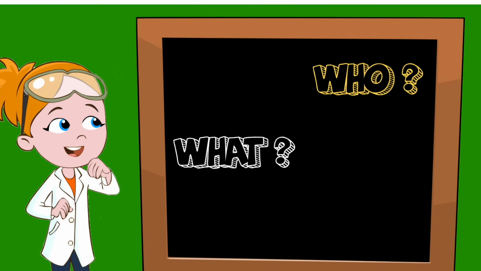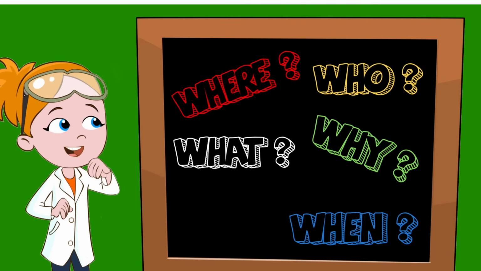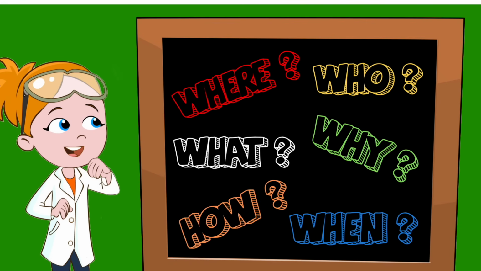Let's review our 6 magic words: who, what, when, where, why, and how. When you see these words, that means you're probably being asked a question, so that sentence will need a question mark.